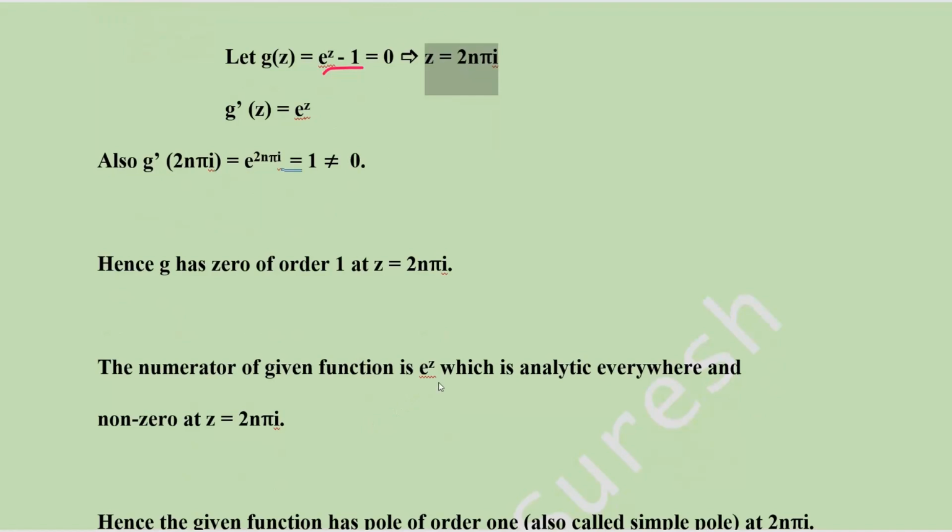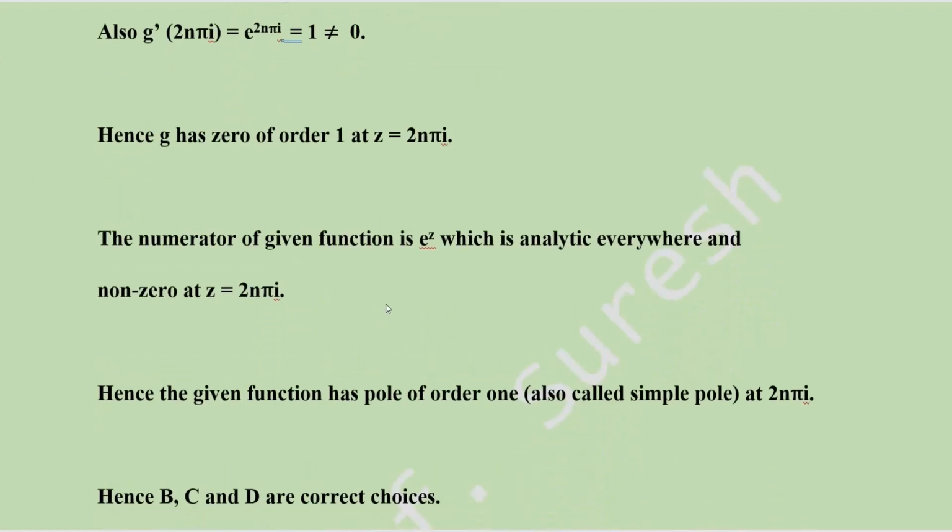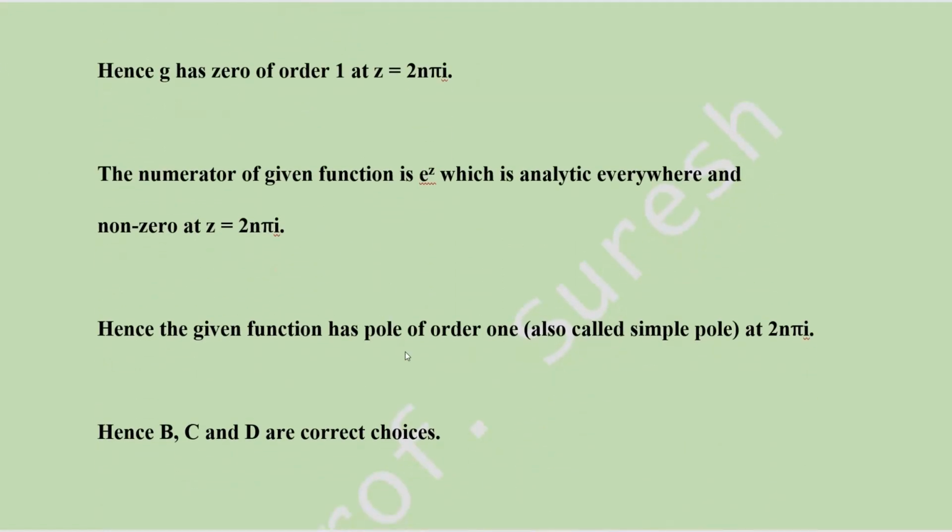The numerator of the given function is e^z, which is analytic everywhere and non-zero at z = 2nπi. Therefore these 2nπi are simple poles. A pole of order 1 is also called a simple pole, at 2nπi. Hence B, C, D are correct choices.